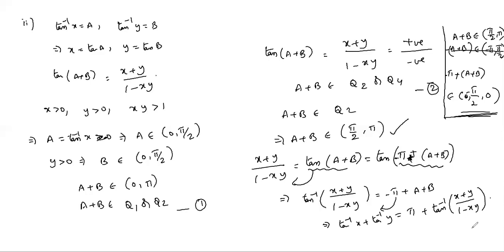So similarly, if you put y equals minus y, you will get the next two results. Next, fourth one, by putting y equals minus y, we get the fourth one.